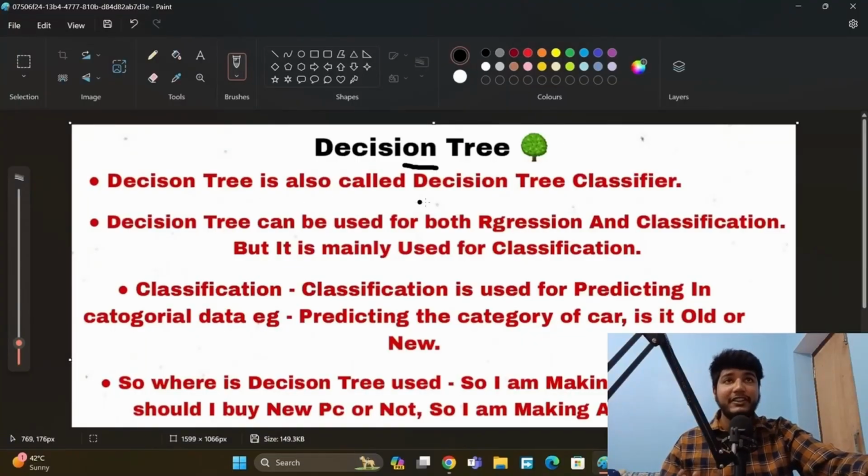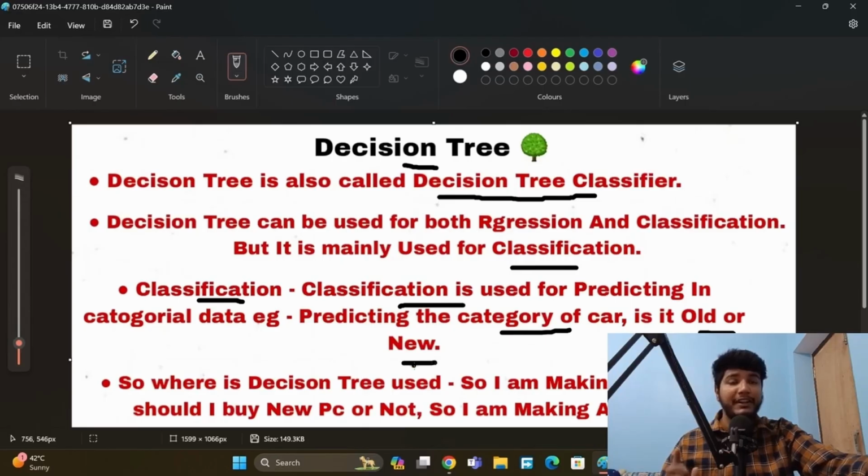A decision tree is also called decision tree classification. It can be used for both regression and classification, but it is mainly used for classification. So what is classification? Classification is used for predicting categorical data. For example, predicting the category of a car: is it old or is it new? So we are predicting the category.